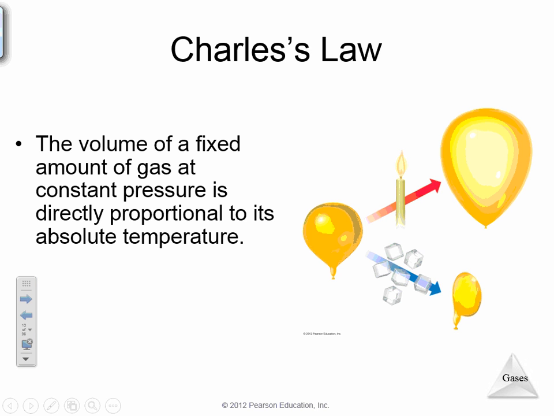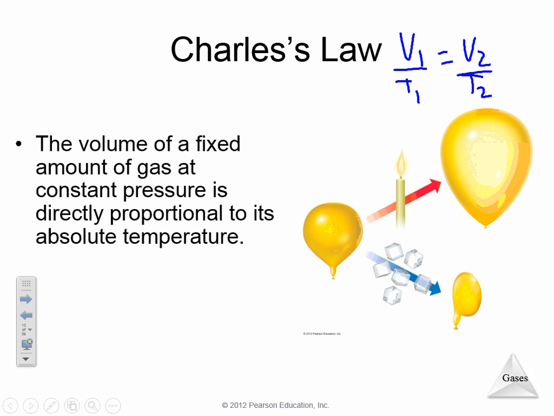Next up, one that we talked about last year as well is Charles' law. Now instead of worrying about pressure, Charles' law is going to worry about volume and temperature. V1 over T1 is equal to V2 over T2, just showing how volume and temperature are related.